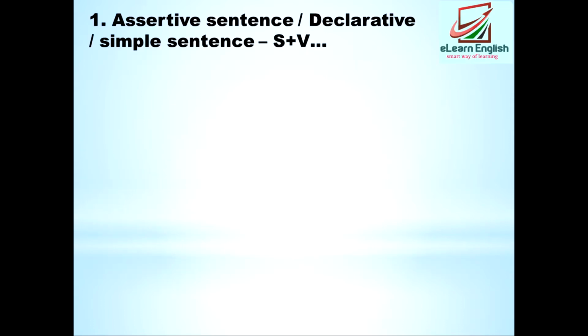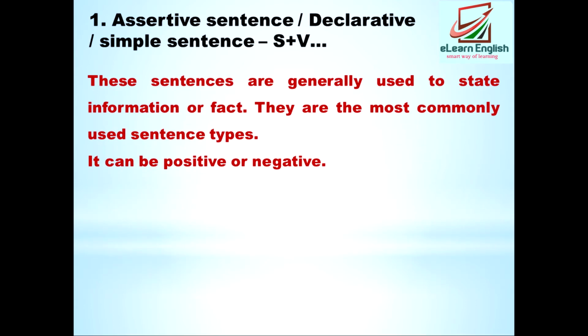The first type of sentence we are going to study is the assertive sentence or declarative sentence, which may also be known as a simple sentence. The structure is subject, verb, object. What is meant by an assertive sentence? These sentences are generally used to state information or fact. Generally, these sentences state the fact, or give information only. They are the most commonly used sentence type. It can be a positive or negative sentence.